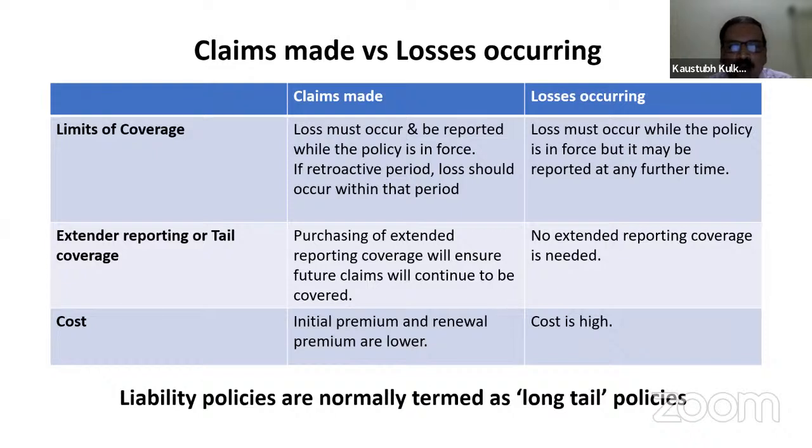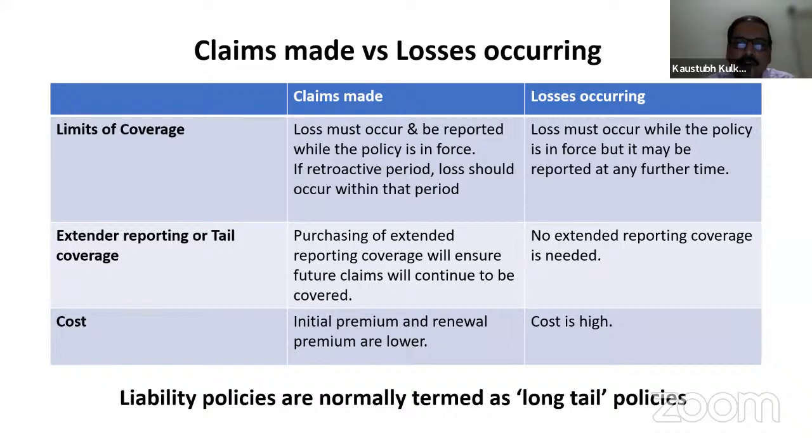This extended reporting coverage applies because, in the example which we have discussed right now, the lodging of the complaint will be in future, whereas the actual incident has occurred previously. So these types of extended reporting or tail coverages are there under claims made basis policy only. So when the policy is renewed continuously, then only the claims made basis will come in picture.